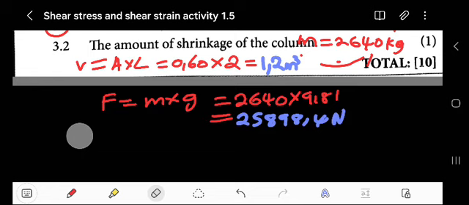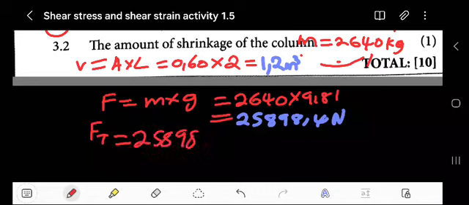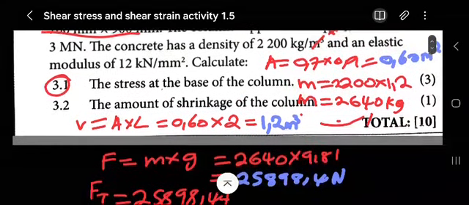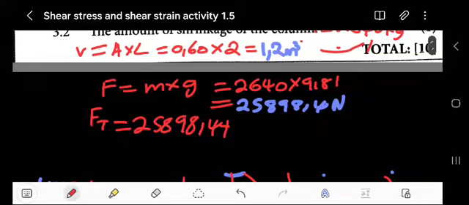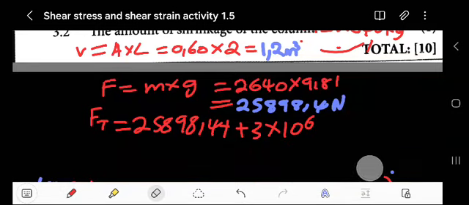We can add up that force, the total force Ft, simply 25898.4 plus the compressive one that we have been given, plus 3 times 10 to the power of 6. So this is how the cookie crumbles.